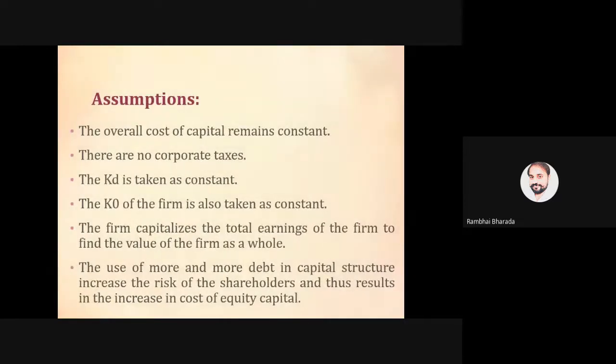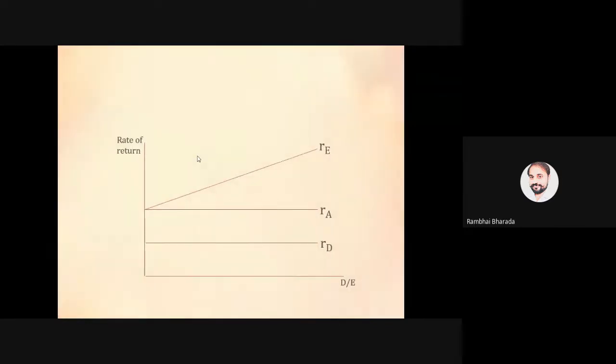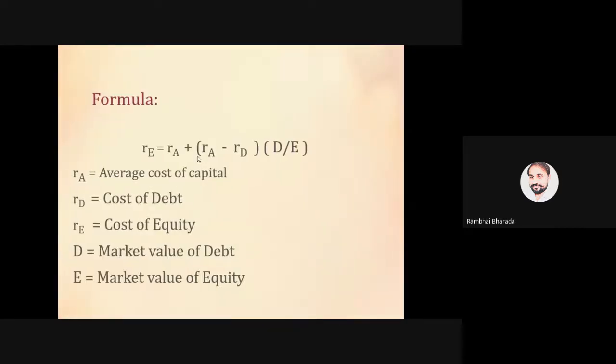These 6 are the assumptions. Cost of capital remains same, cost of equity and cost of debt remain same, no corporate tax, total capitalization, and use of more debt increases the risk to shareholders. This is the diagram and this is the formula.